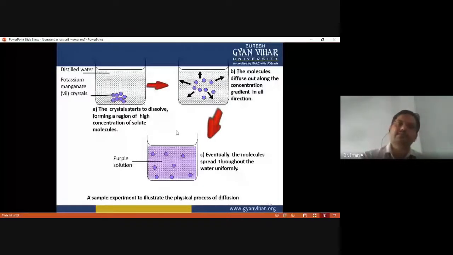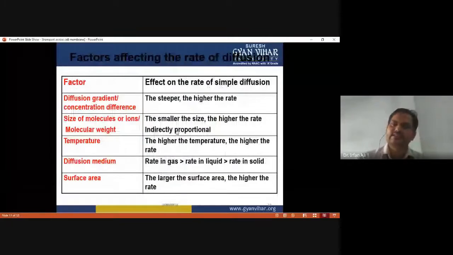Then we have to discuss various factors that affect the rate of the diffusion process. Okay, so, the higher the concentration gradient, the higher the rate of diffusion. The smaller the size of a molecule or ion, the higher the rate of diffusion. The higher the temperature, the higher the rate of diffusion.